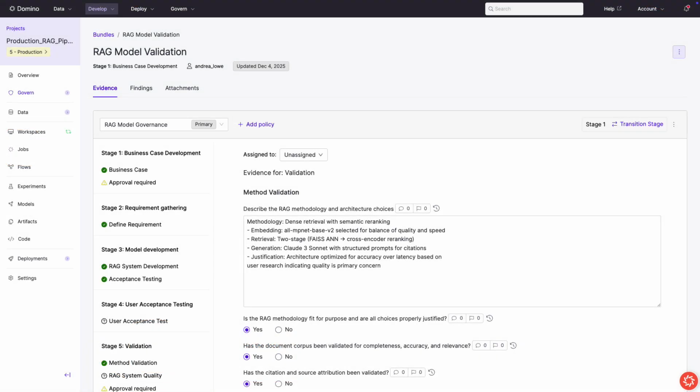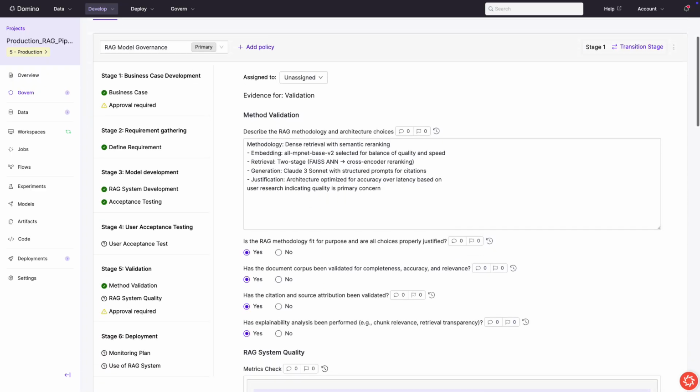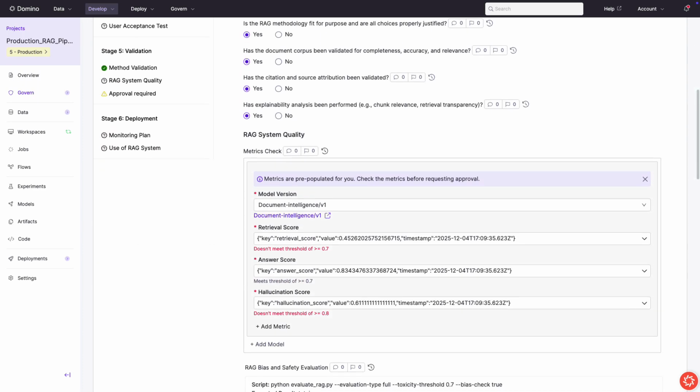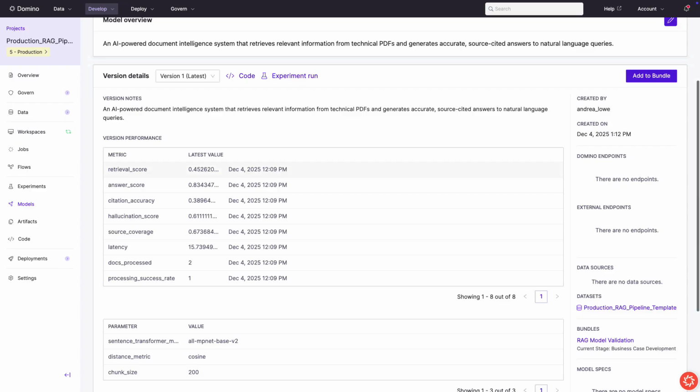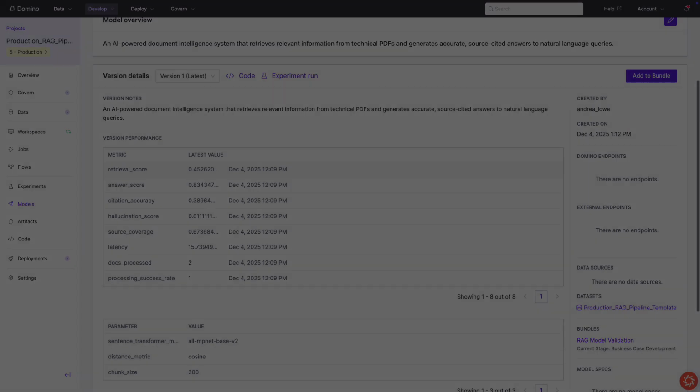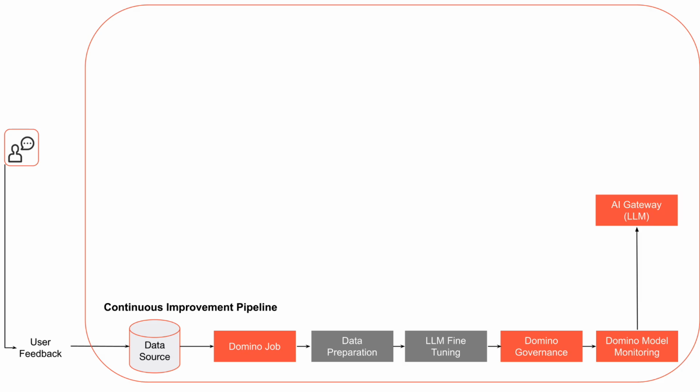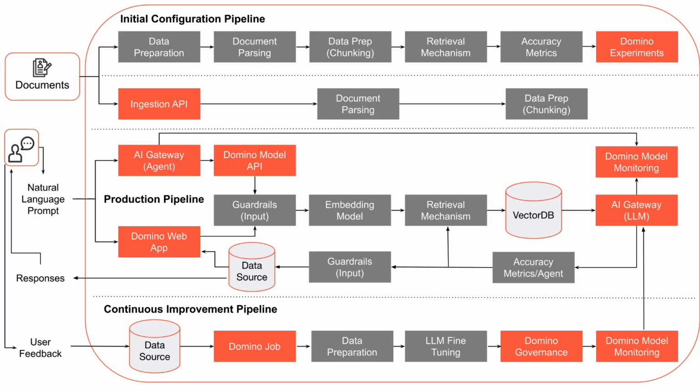Before deployment, governance policies verify that updated models meet accuracy thresholds. These governance checkpoints create an audit trail for every model version and ensure that every deployment decision is tracked and traceable. Teams can then approve and deploy new model versions through Domino's MLOps capabilities, which route traffic through the AI gateway, completing the feedback loop. This integrated approach means the entire lifecycle: data management, infrastructure provisioning, model training, validation, deployment, and monitoring operates within a single governed environment. This reduces integration overhead and provides unified audit trails across the system.